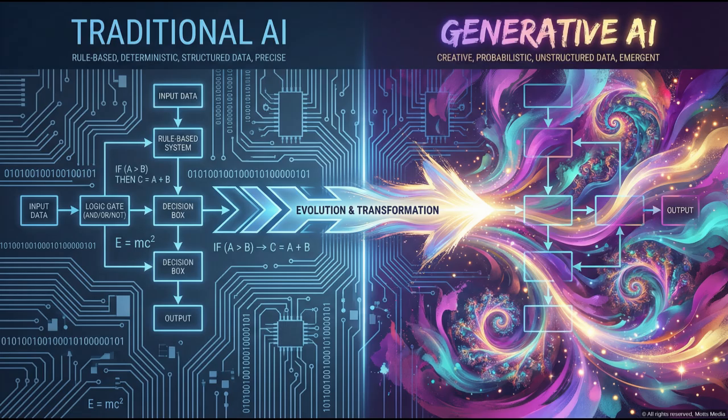This opening visual captures the fundamental transformation happening in artificial intelligence today. On the left, you see traditional AI represented by orderly geometric circuits and flowcharts. These systems follow rigid, predefined rules, processing inputs through explicit algorithms. On the right, those same circuits blossom into vibrant, abstract patterns and fractals, representing generative AI's ability to create, innovate, and produce entirely new content. The central arrow symbolizes this revolutionary evolution from analysis to creation.